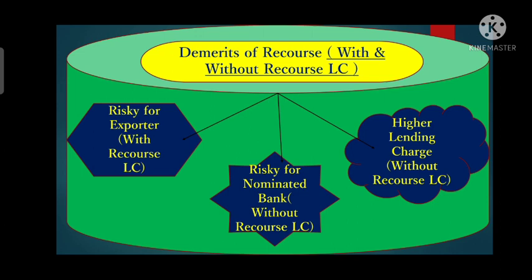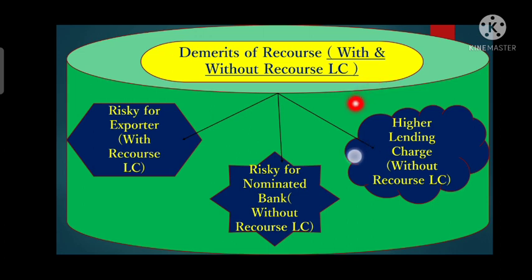Now we will discuss the same from the nominated bank aspect. If it is without recourse LC, which is that LC where the nominated bank can't file a claim with the exporter for returning that fund, then it is risky for the nominated bank, because the nominated bank can't file a claim to get that fund back. In this type of LC, the nominated bank does not have any right to get the fund returned from the beneficiary.